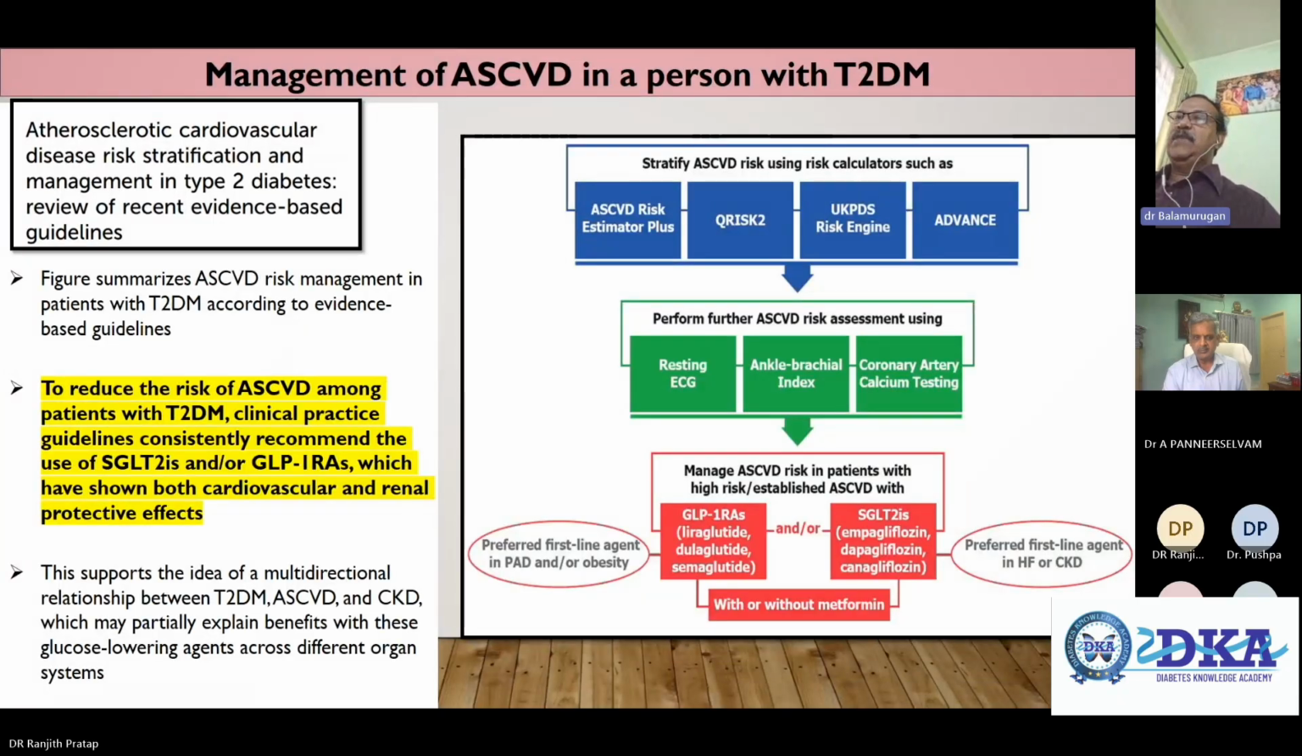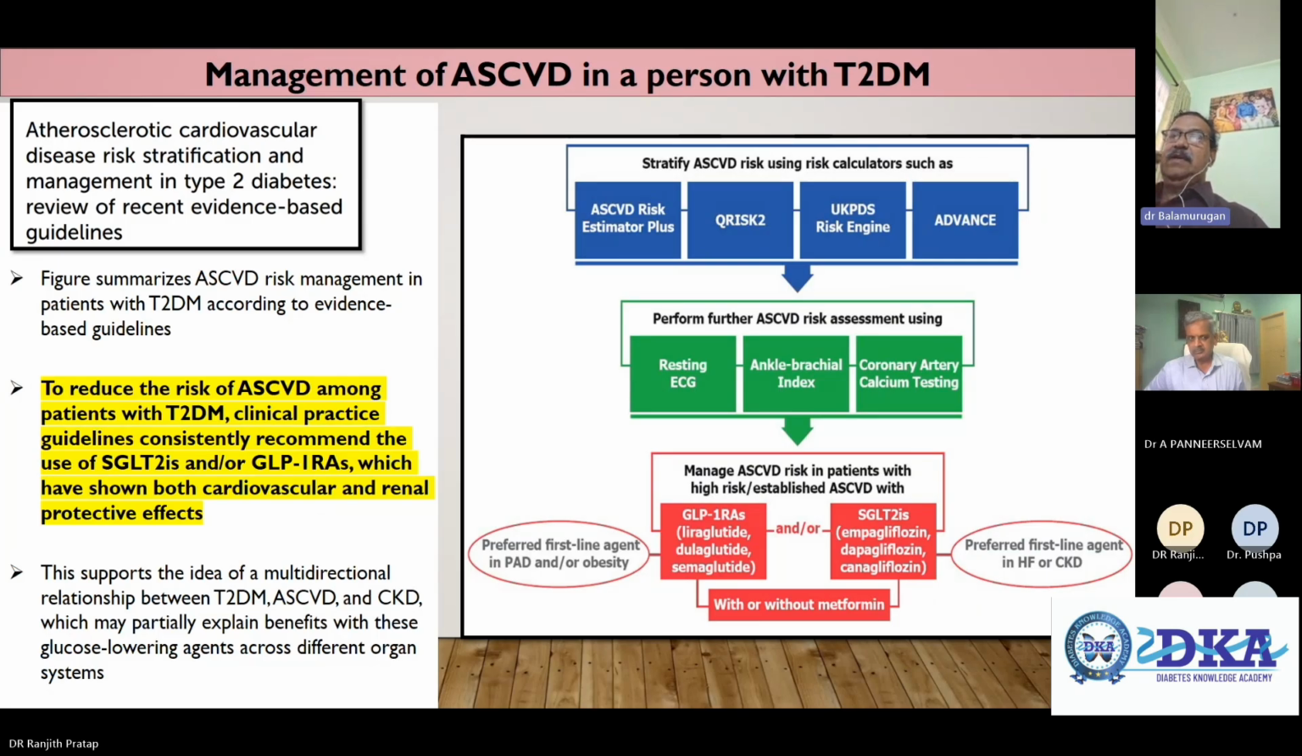Again, the management of ASCVD: stratify the ASCVD risk using risk calculators such as the ASCVD risk estimator plus, QRISK, and the UKPDS risk engine, and perform further ASCVD risk assessment using testing like ECG, ankle brachial index, and coronary artery calcium testing. Manage ASCVD risk in patients with high risk or established cardiovascular disease. You can always use GLP-1 receptor agonists like dulaglutide and semaglutide; they are the preferred first-line agents in patients with PAD and obesity. SGLT2 inhibitors like empagliflozin, dapagliflozin, and canagliflozin are preferred first-line management in heart failure and CKD, with or without metformin.